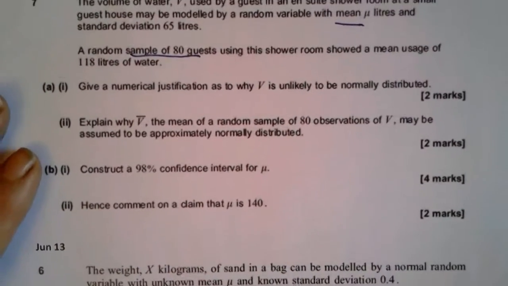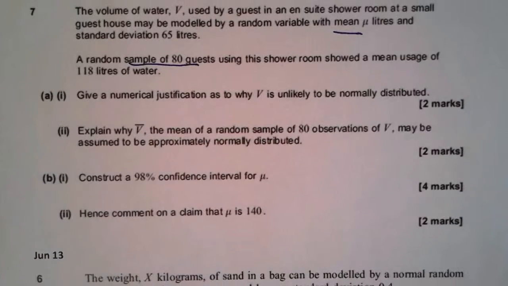They usually are. Okay, because I'll read it. The volume of water, V, used by a guest in an ensuite shower room at a small guest house may be modelled by a random variable with mean mu litres and standard deviation 65 litres. A random sample of 80 guests using the shower room showed a mean usage of 118 litres. Give a numerical justification why V is unlikely to be normally distributed.